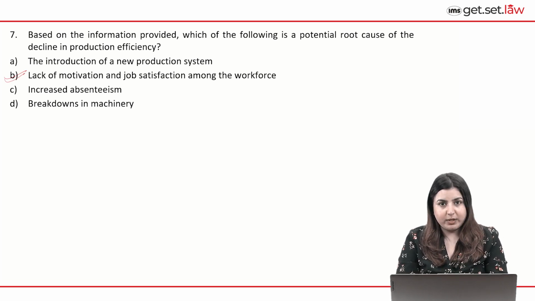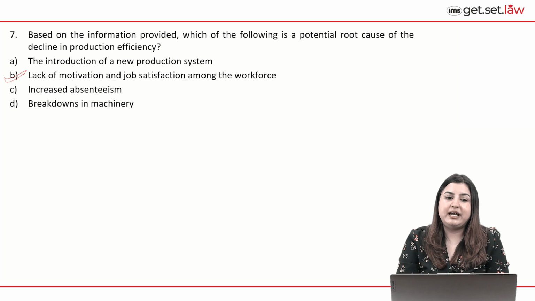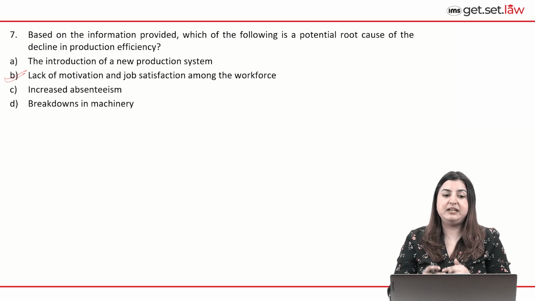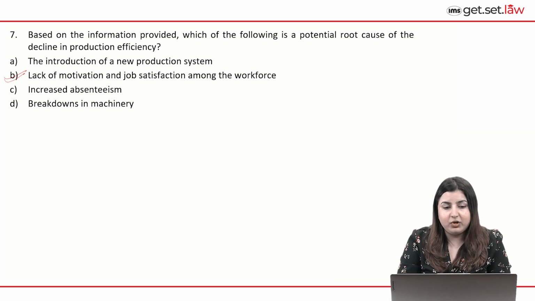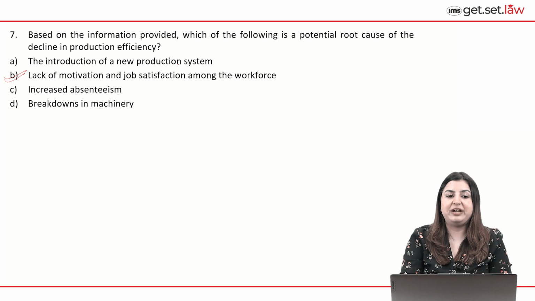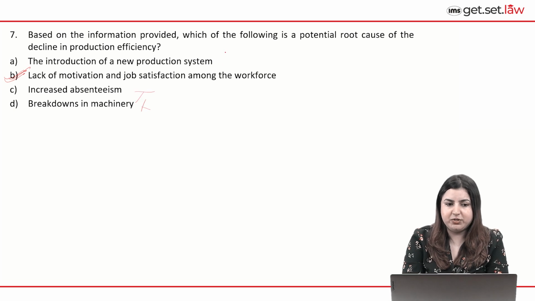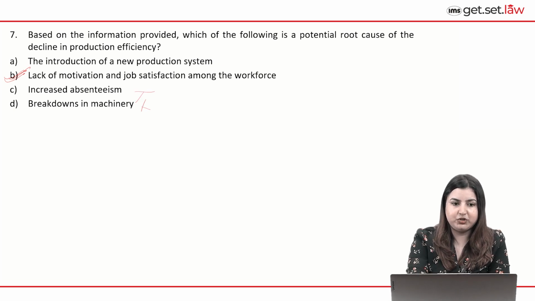Most of the students got this question answered incorrectly. And that's okay, perhaps because they were not very clued up about decision making. Some of them felt that, okay, A is a potential root cause, and some of them really felt that C is a potential root cause. But keep in mind, between B and C, B will come first. All right? Because increased absenteeism is happening indirectly. It is happening due to the lack of motivation. So prefer B over C. This is the correct option. Breakdowns in machinery is more of a peripheral issue. So we can eliminate the rest of the options. It will be B. Next question.